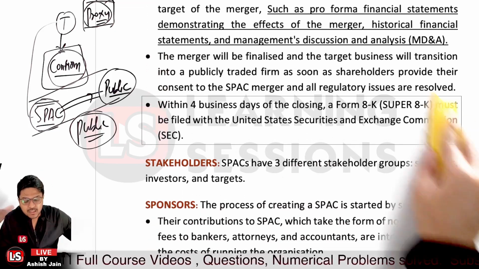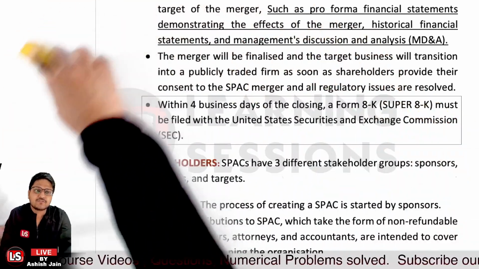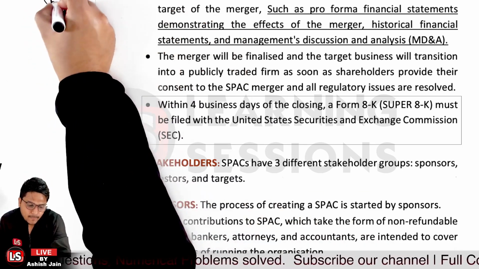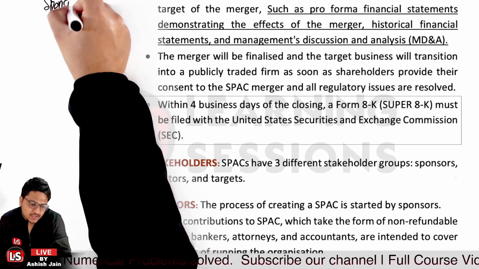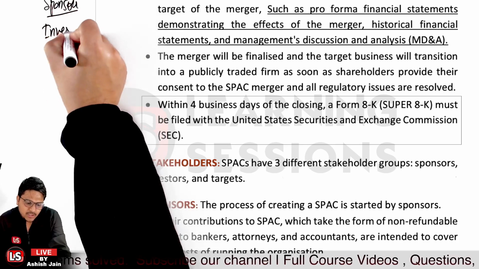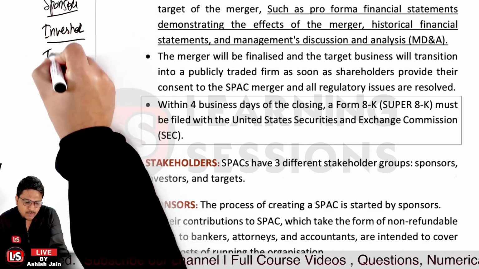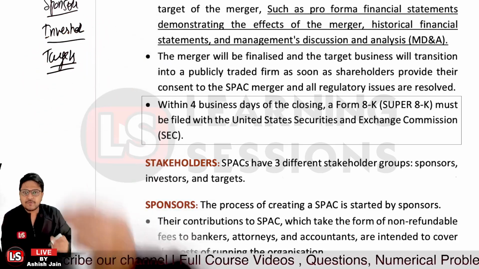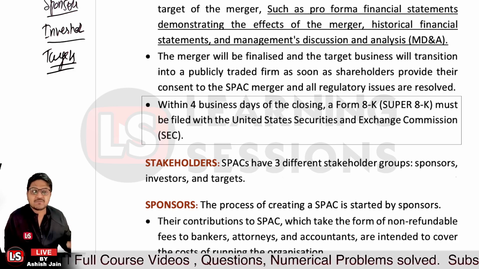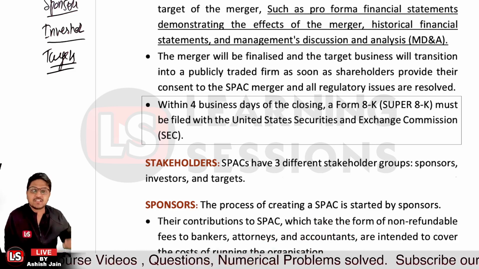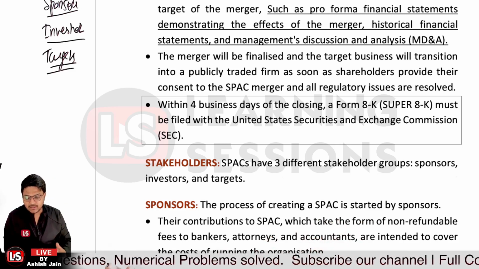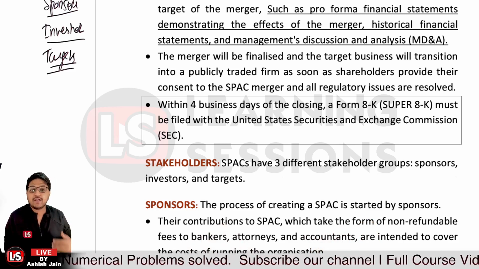Further, it leads to stakeholders. Now in a SPAC, we have three different kinds of stakeholder groups. We have the sponsors, and other than that we have the investors who are going to invest, and thirdly we have the targets, right? Firstly we are going to talk about the sponsors. Sponsors are those who create the SPAC, right? SPAC is actually started by the sponsors itself, and their contribution is that they put in money which will be non-refundable fees.